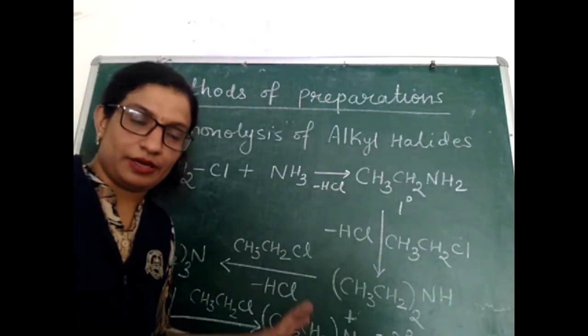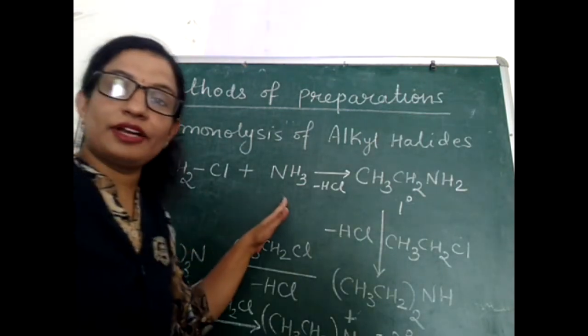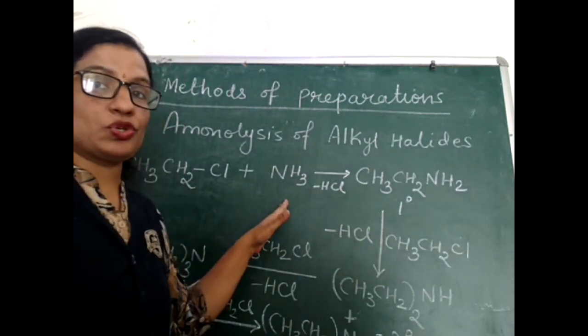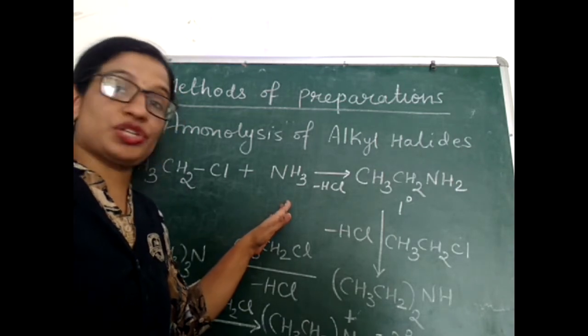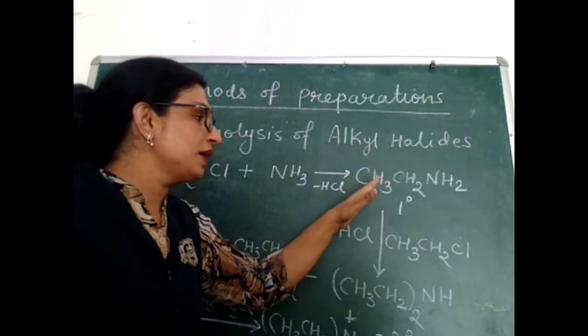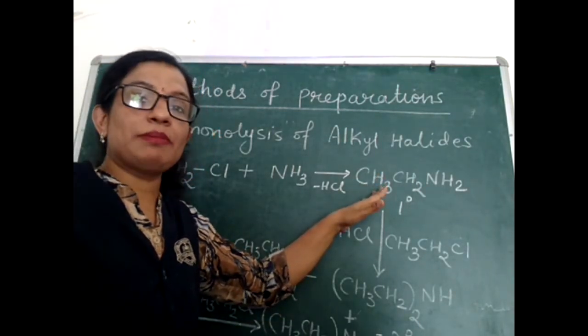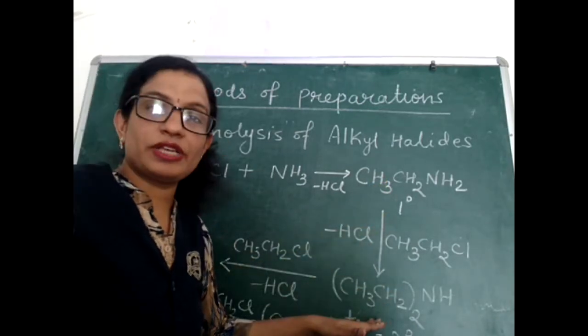Let us look at the reaction again. When alkyl halide is reacted with an ethanolic solution of ammonia, we are getting a mixture. We are not getting only primary amine, because some will remain as primary amine, and some will react further to give secondary amine.